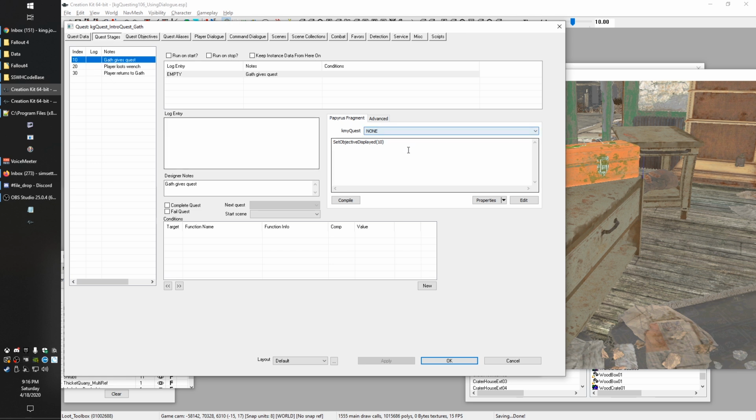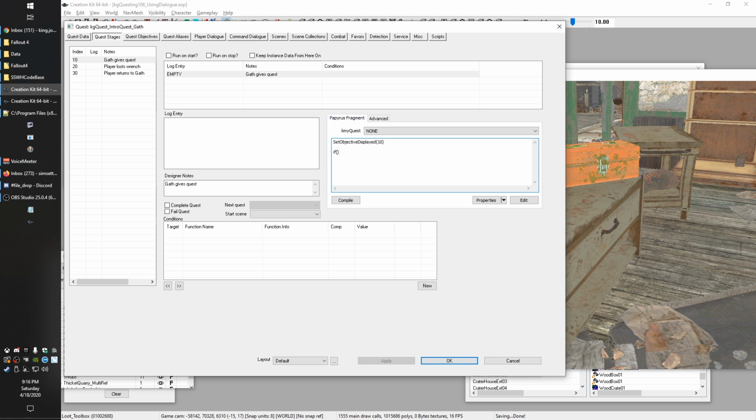So you guys are going to learn, if you haven't followed along with the Papyrus stuff, you're going to learn a little something new here, and that's the if statement. So we're going to do if. Now, I like to use parentheses in my ifs. You do not have to. They're not required. So whether you do this or you just hit a space and start typing, either way works the same.